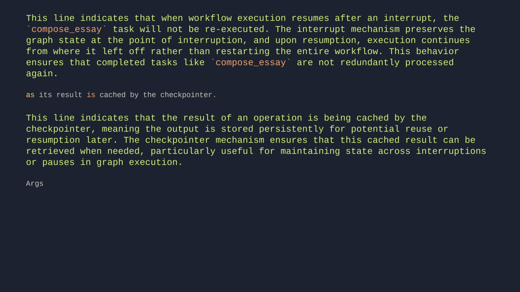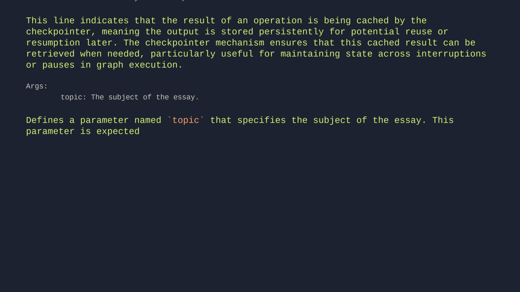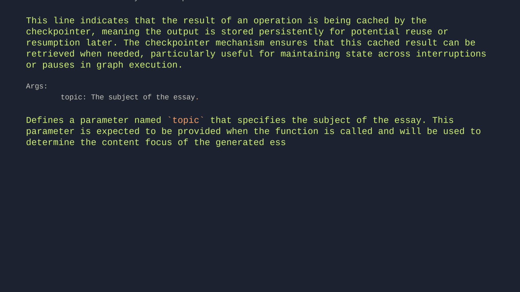Args: topic: The subject of the essay. Defines a parameter named topic that specifies the subject of the essay. This parameter is expected to be provided when the function is called and will be used to determine the content focus of the generated essay.